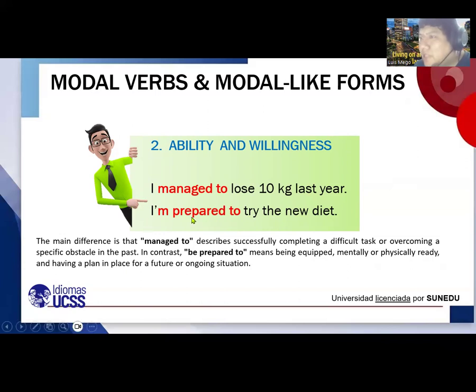Yeah. But what do you really mean? Let's see. The main difference is that manage to, pay attention, describes successfully completing a difficult task or overcoming a specific obstacle in the past. Yes, as you can see, I managed to lose 10 kilograms last year. That means that you successfully completed that. Yeah, that was your task. What was your task? To lose 10 kilograms, and you did it.